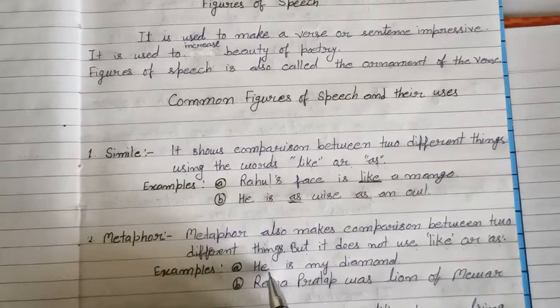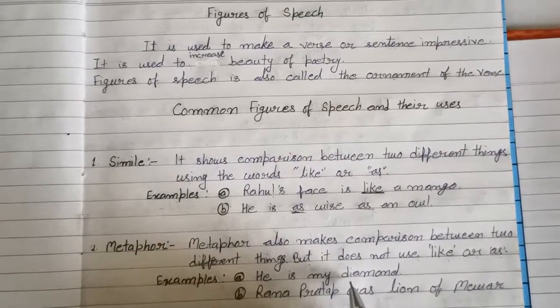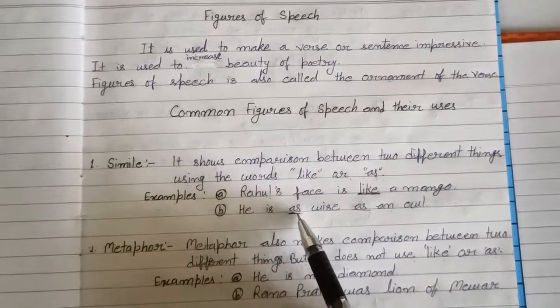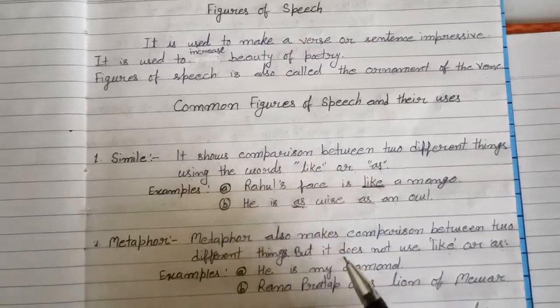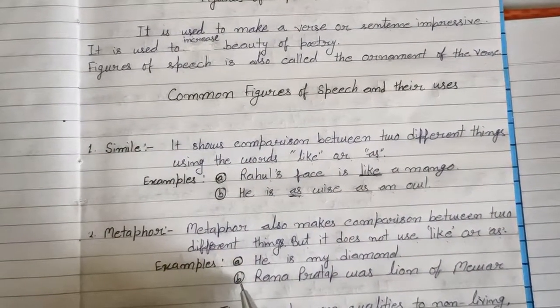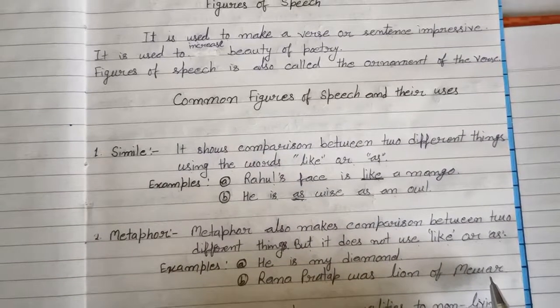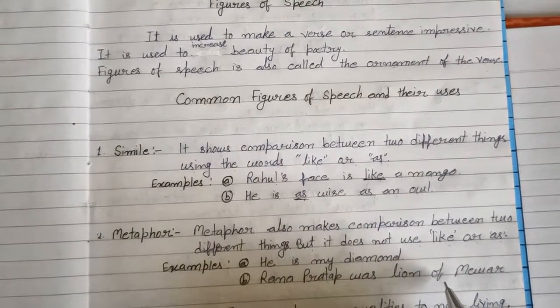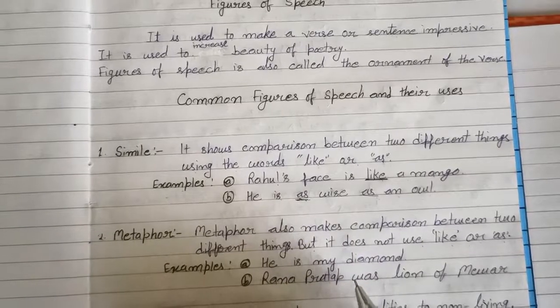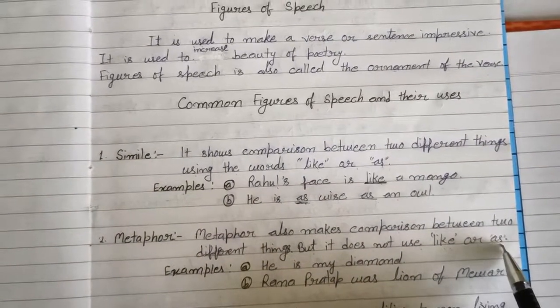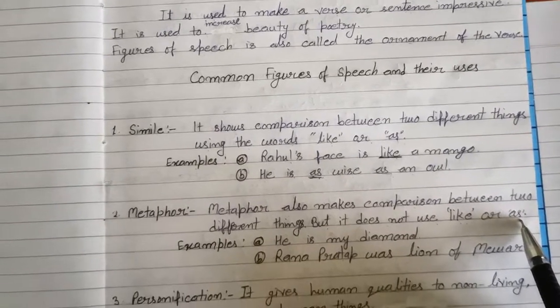So he is compared with a diamond, but we have not used any words like as, like. Is that clear? Just look at the second one. Rana Pratap was lion of Mewar. He is compared with a lion, but there is not any word like or as for the comparison.